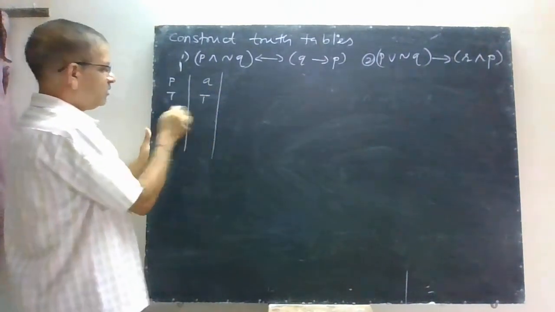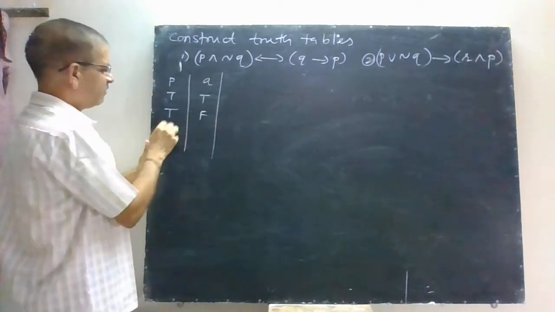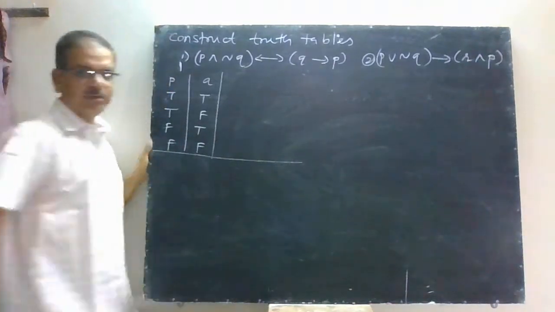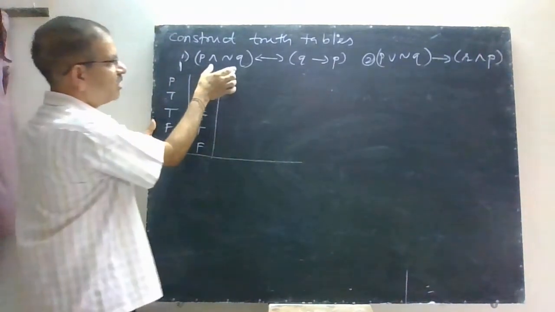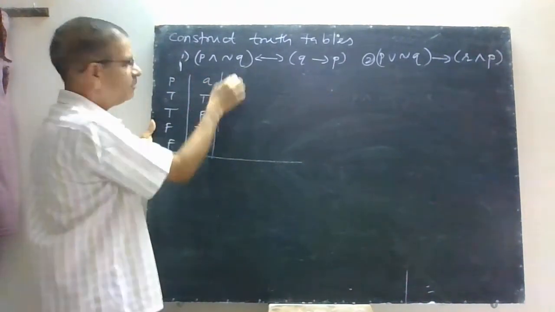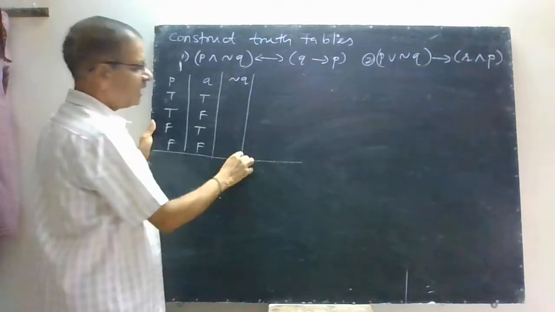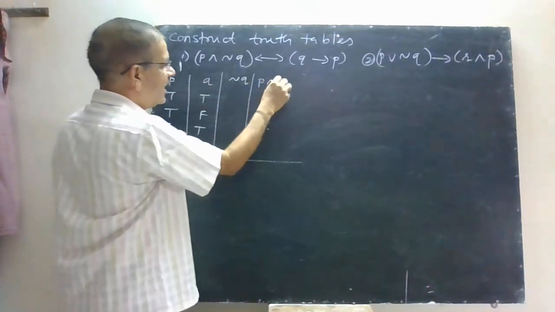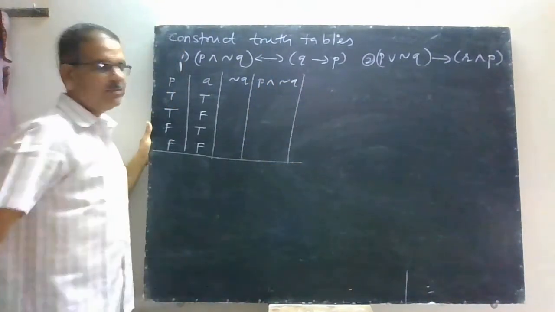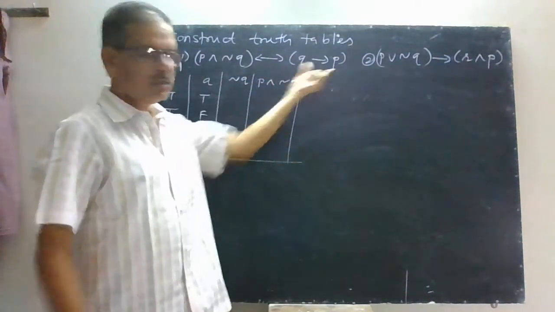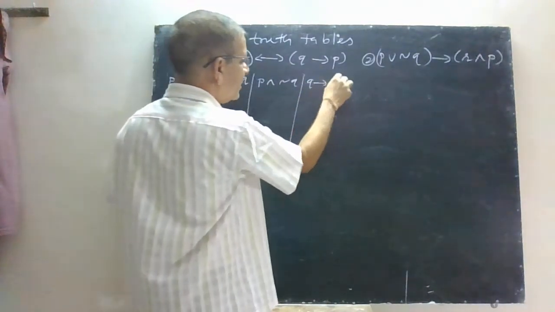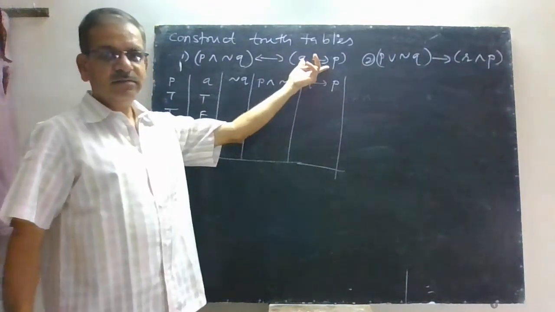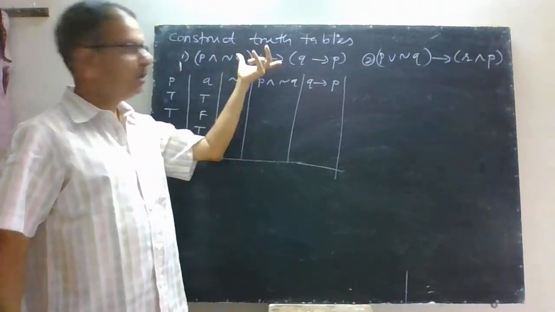The possibilities that you know: T, T, F, T, T, F and F, F. So this is your first basic columns. Then suppose you are making this one, for that one you have to make negation of Q. So that will be your next column. Then if you are doing this one, then it will be P and negation Q. This is your column. Now suppose you are preparing this one, then you have to directly take P implies Q column, and then you have to take column for whole of the statement.